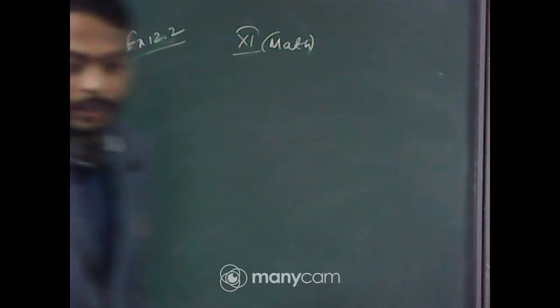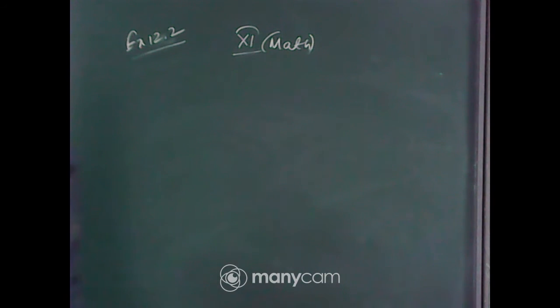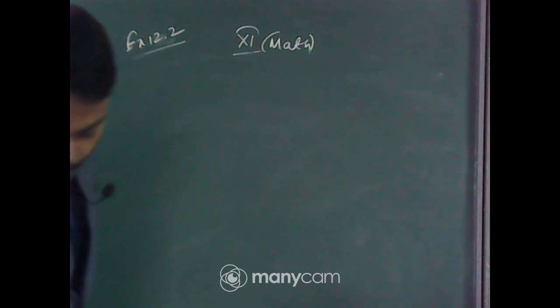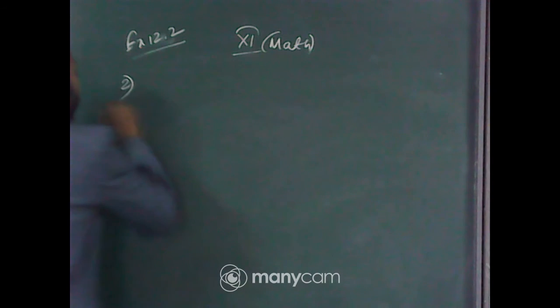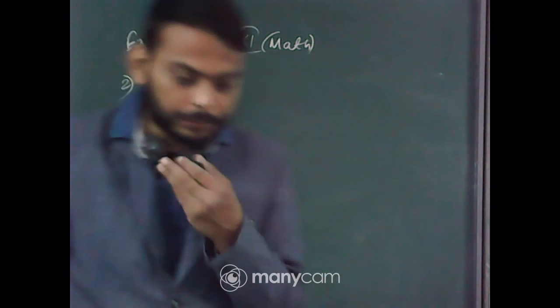You have to show it, the points are collinear. Question number 2. 3 points are given to you.